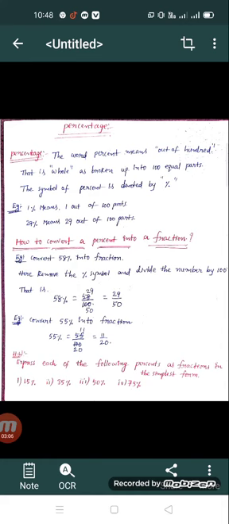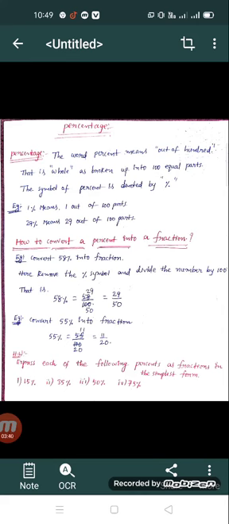So that is 58 by 100. Here we cancel by 2: 29 in the numerator and 50 in the denominator. So that is equal to 29 by 50, the simplest form of 58%. Here 29 by 50 is a fraction. In the same manner, convert 55% into a fraction.